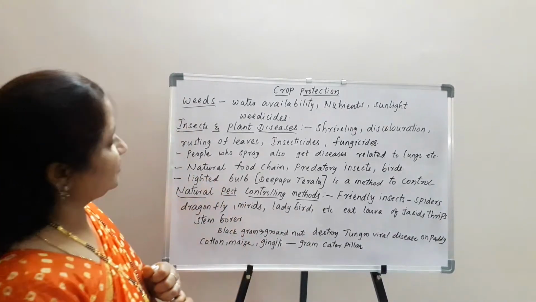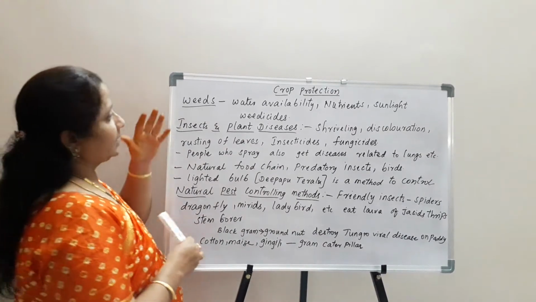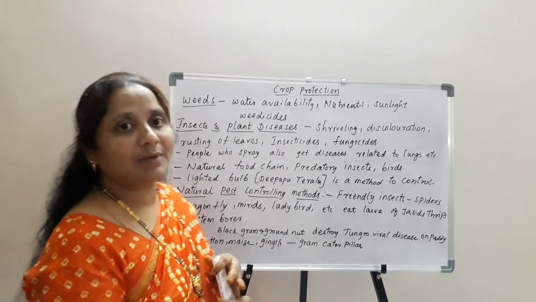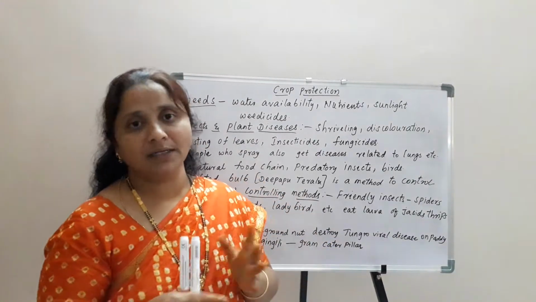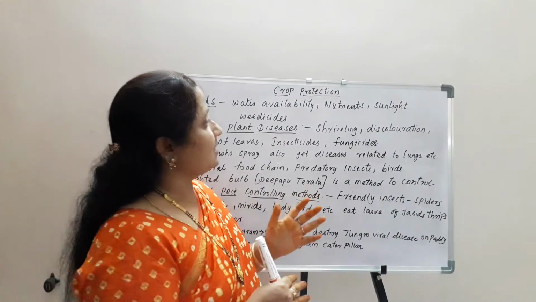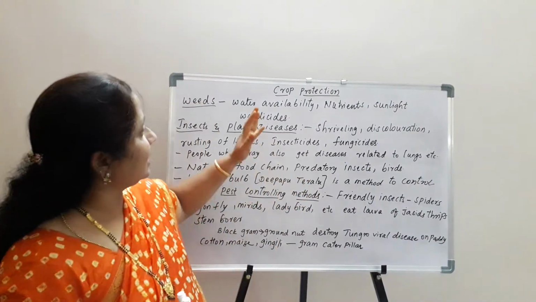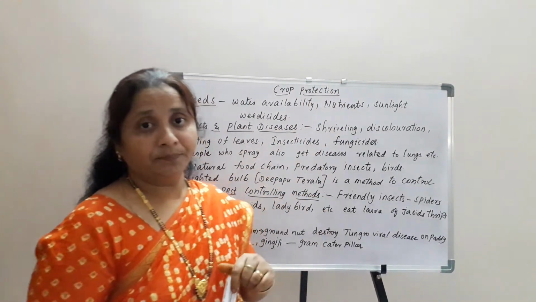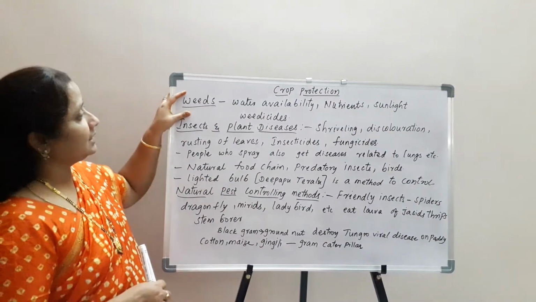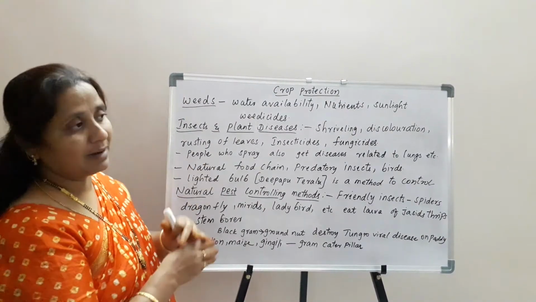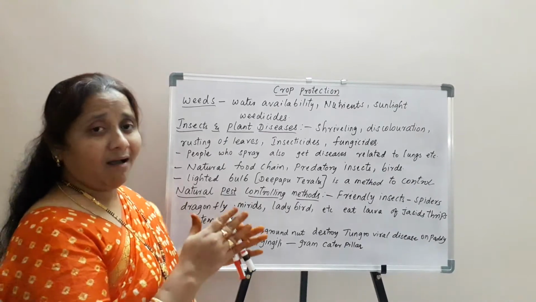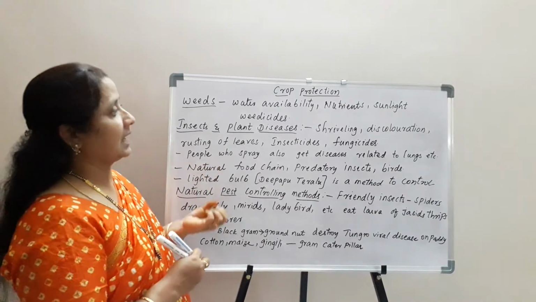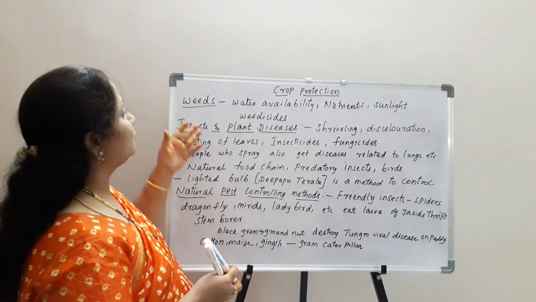Before going to discuss crop protection, let us discuss the different types of weeds. What is meant by weed? A weed is nothing but a waste plant which grows along with the main crop, which destroys the availability of nutrients, water, and even exposure to sunlight. These weed plants mainly affect the main crop. The waste plants which grow along with the main crop and absorb more water, more nutrients and more sunlight than the main crop are called weed plants.